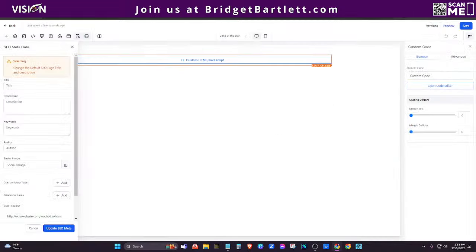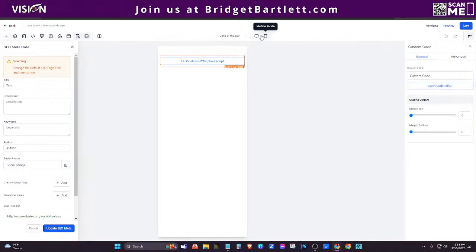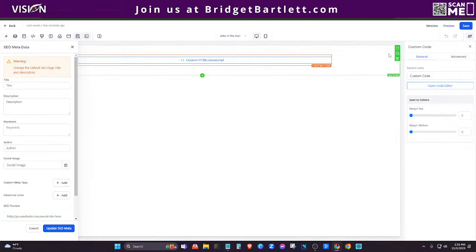Now inside of the builder, if we go to the desktop, you'll see here that maybe this doesn't look great on desktop or on mobile. Maybe it's too tall or too short, and you just cannot figure out how to make this look good on mobile. So here's what you want to do. Okay, you want to actually duplicate this whole section.